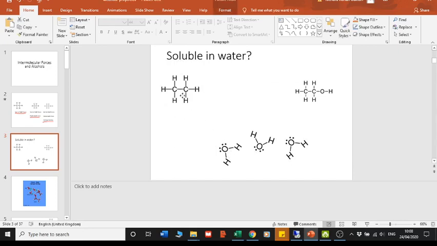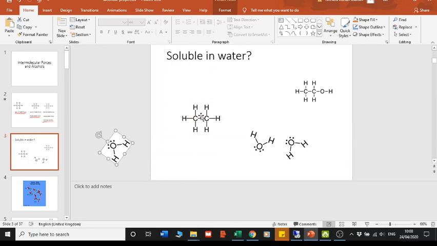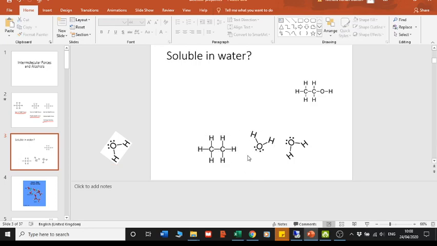So let's say that I try and get this alkane in. I'm going to be getting rid of that water, so I'm losing some nice hydrogen bonds there. I'm dumping this alkane in. Am I gaining a hydrogen bond between this hydrogen and this lone pair of electrons? Well, no, I'm not, because we decided this can't do hydrogen bonding. Its strongest intermolecular force is the van der Waals force. So that one's not going to want to dissolve.